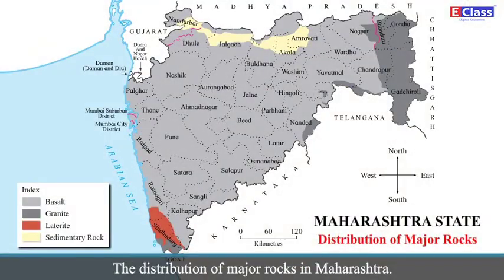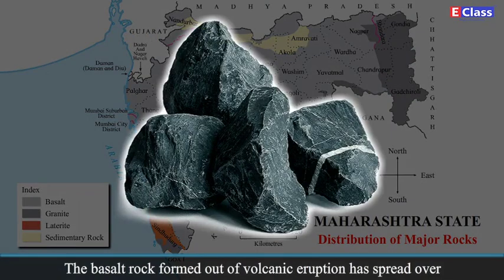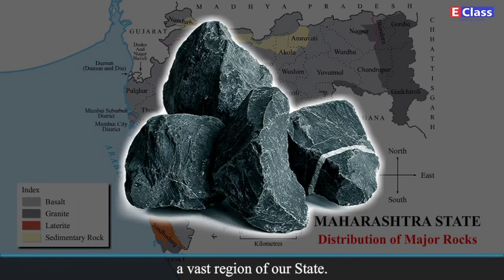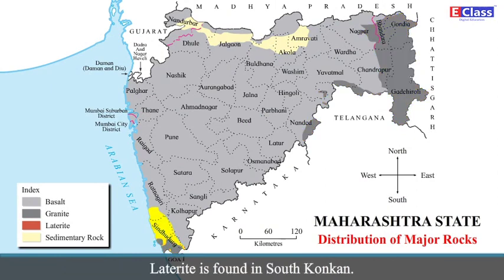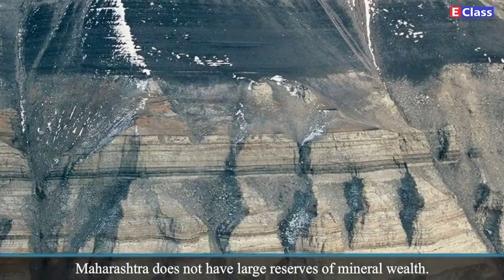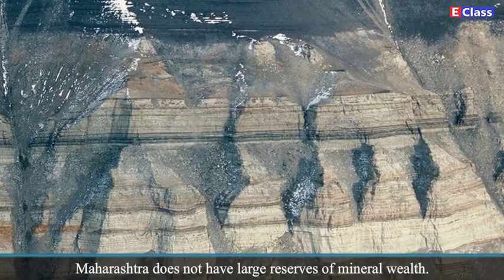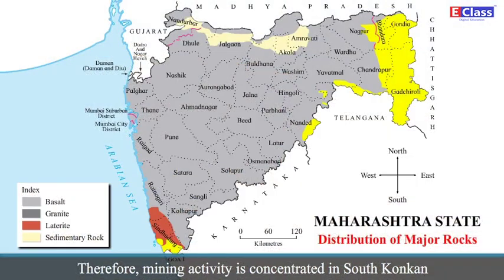The distribution of major rocks in Maharashtra. List the districts in Maharashtra where rocks other than basalt are found. The basalt rock formed out of volcanic eruption has spread over a vast region of our state. Granite rock is found in the eastern parts and in the South Konkan. Laterite is found in South Konkan. Because of thick and extensive layers of basalt, Maharashtra does not have large reserves of mineral wealth. Therefore, mining activity is concentrated in South Konkan and in eastern Maharashtra.